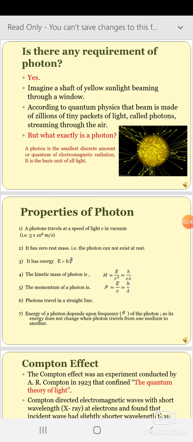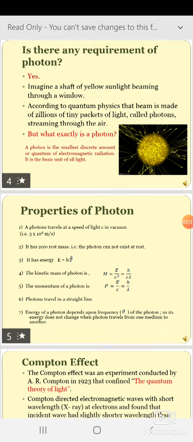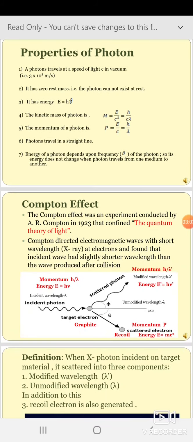But what exactly is a photon? That particle, the photon, is the smallest discrete amount, or the quantum, of electromagnetic radiation. It is the basic unit of all light. It has several properties, and due to these properties it is differentiated from the other microparticles.